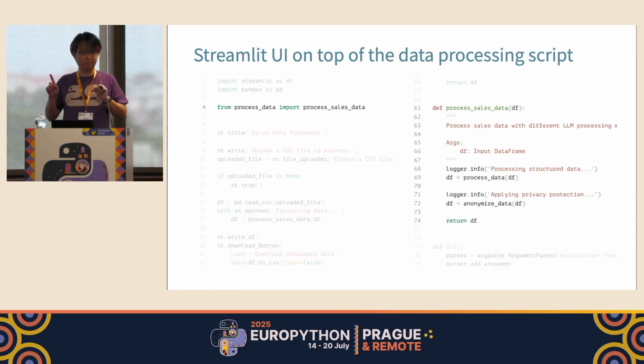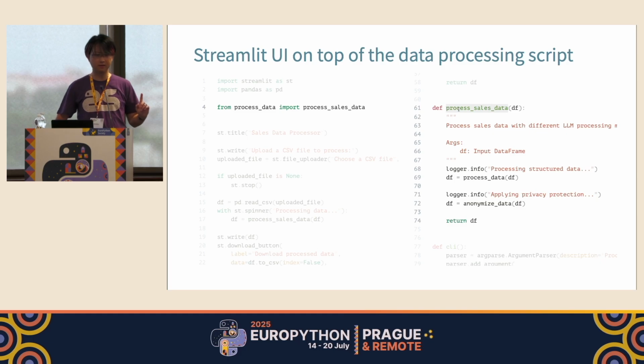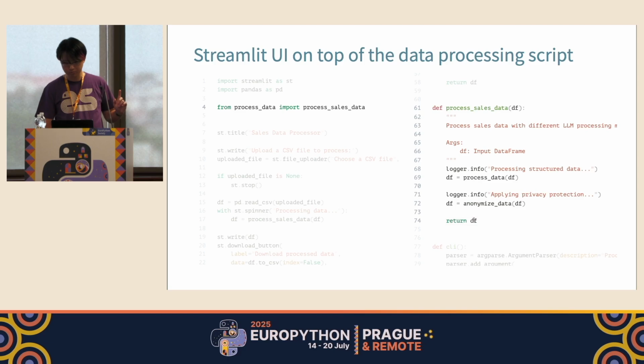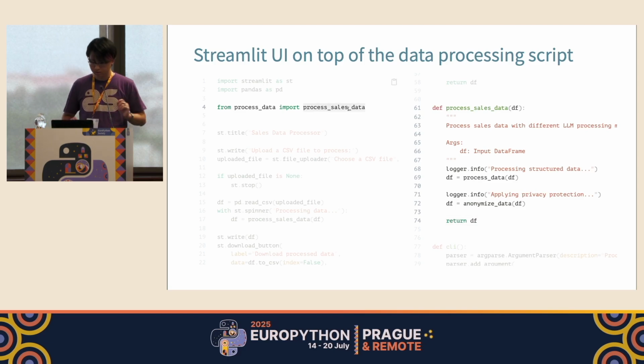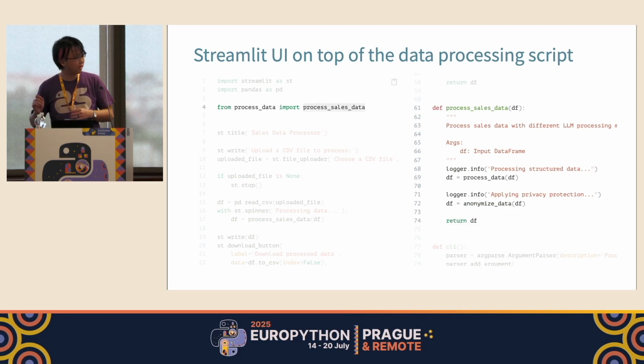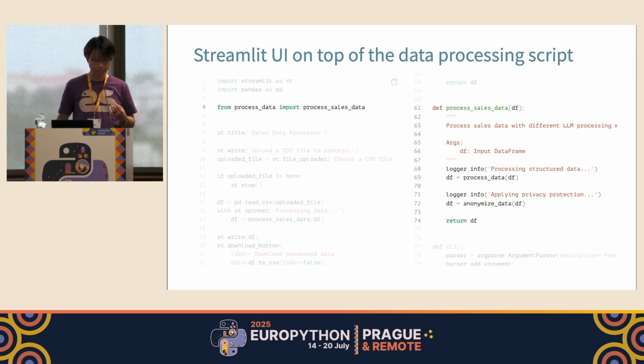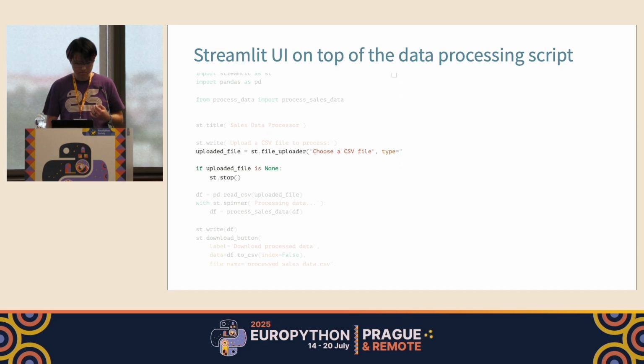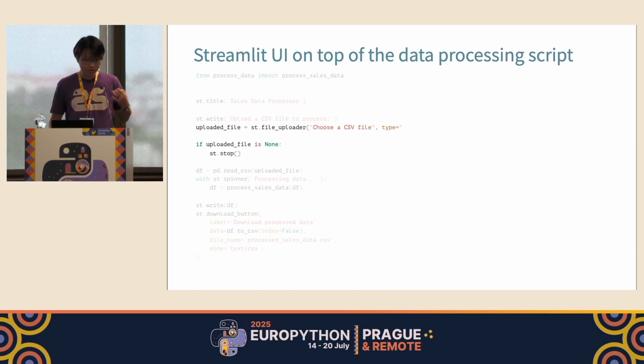We already have a data processing script that has a single entry point function, process sales data, that takes the data frame as an input, processes something, and returns the data frame as an output. We can simply import it from the script file that we have written in the previous chapter into the new Python file for the Streamlit application, and we simply write some new UI definitions.